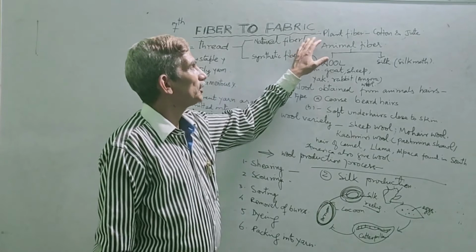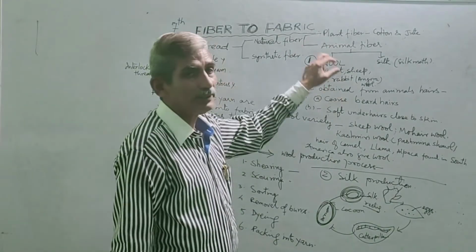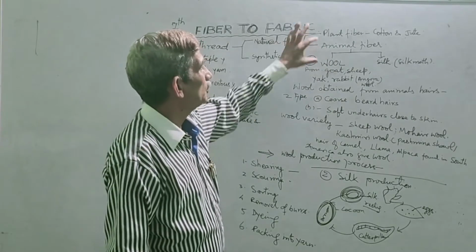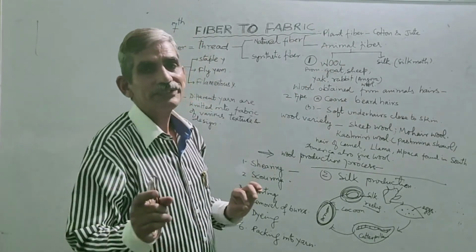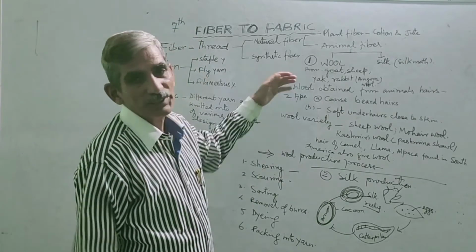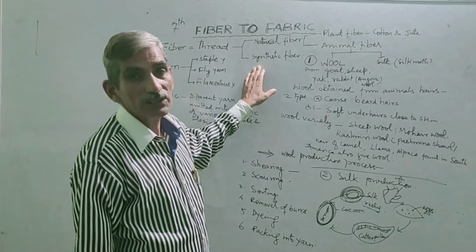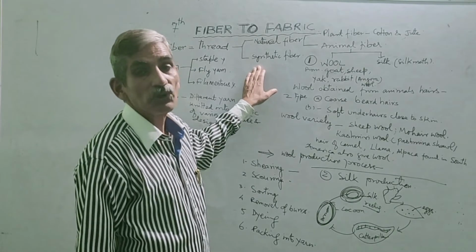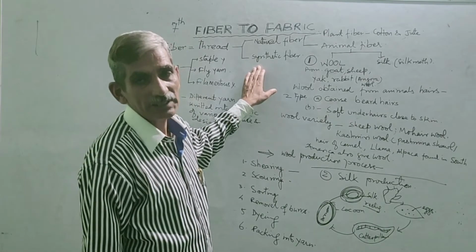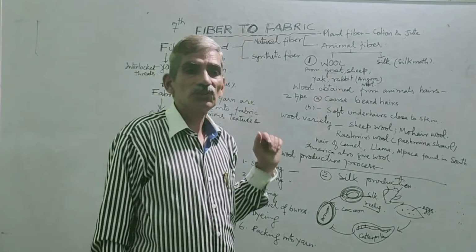So natural fibers are of two types, plant fiber and animal fiber. Both are derived from nature. And synthetic fibers are made in the factory. Examples of synthetic fiber are nylon, rayon, polyester, acrylic. They are the examples of this.